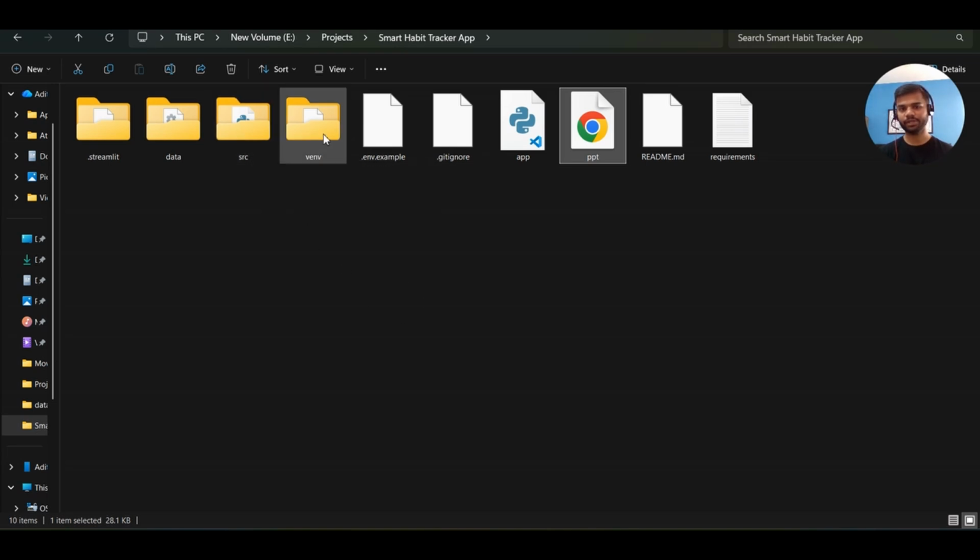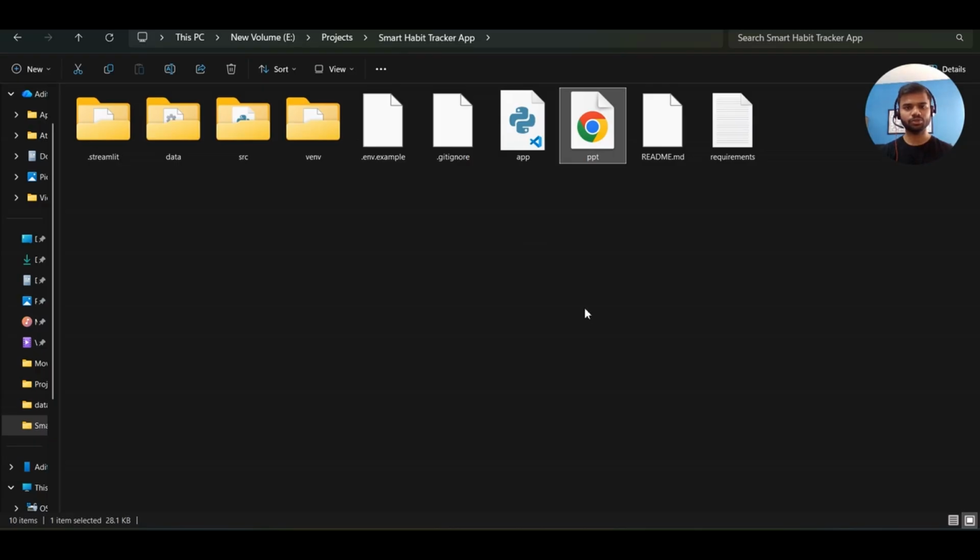This is the virtual environment, and I have added git files because to host this project on Streamlit, we need to push this project to GitHub. And I will explain you this step by step, so don't worry at all. And this is the main application file, or let's say starting point of project, and readme and requirements.txt file.